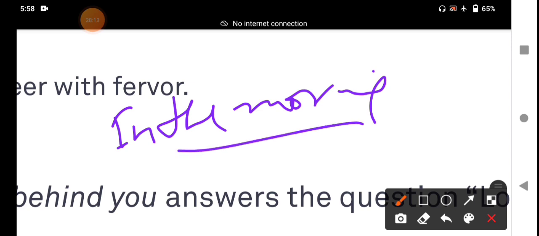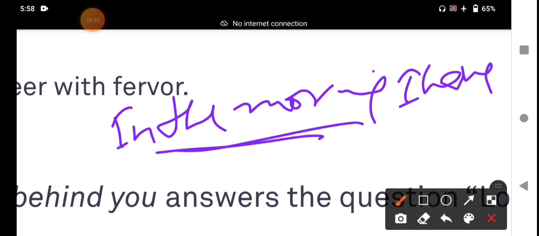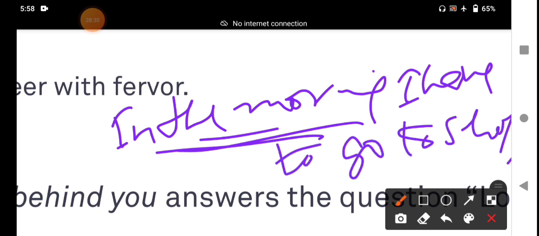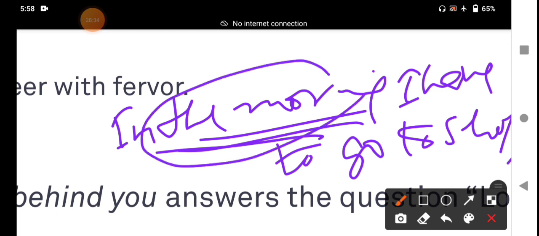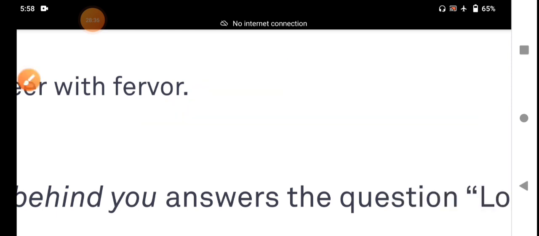What kind? Adverb of time. It functions as an adverb. In the morning, I have to go to school. This is an adverbial prepositional phrase.